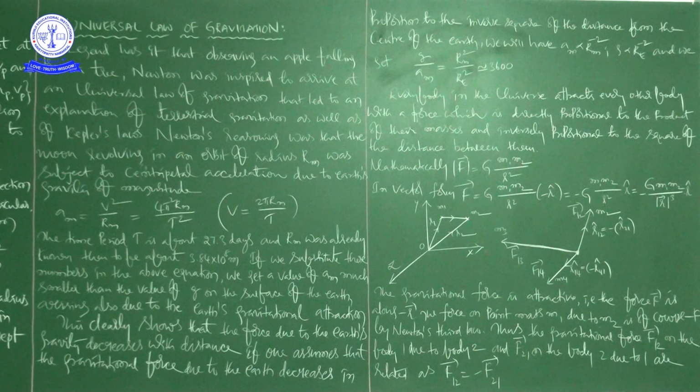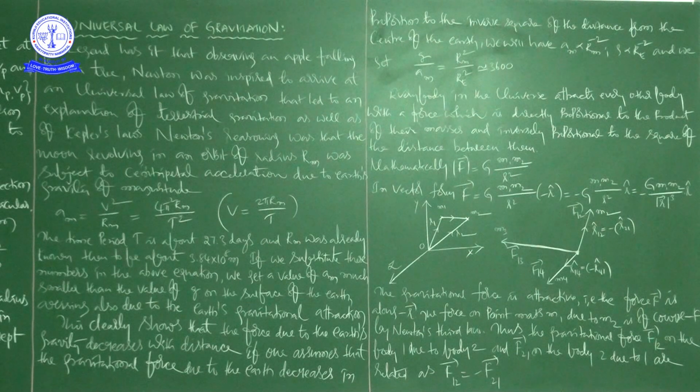The force on point mass m1 due to m2 is of course minus F by Newton's third law. Thus, the gravitational force F12 on body 1 due to body 2.